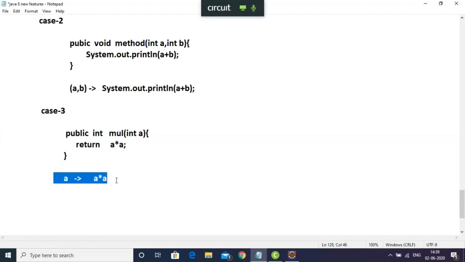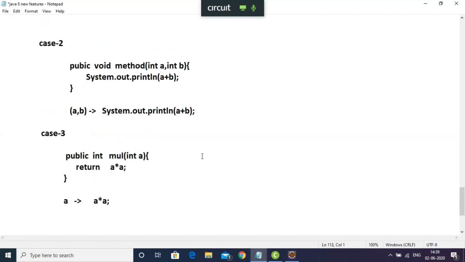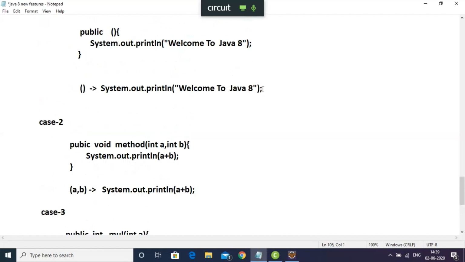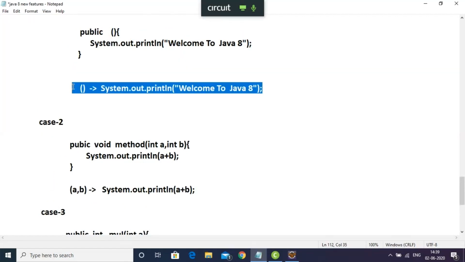Correct? Yes. At the end, semicolon is there because already you know, right? In Java, at the end semicolon is there. So this is my Lambda expression. We got some idea, right? How this Lambda expression looks like. This is the format. The Lambda expression concept is the same everywhere, in Java, Python.